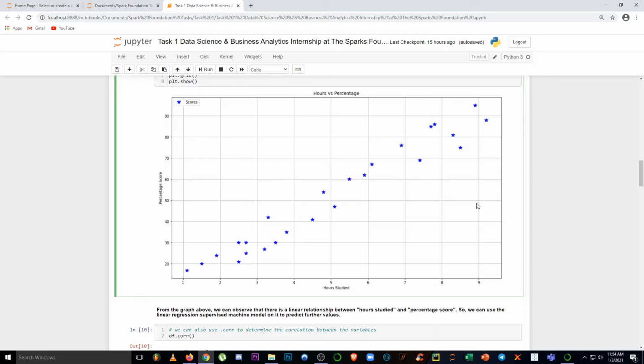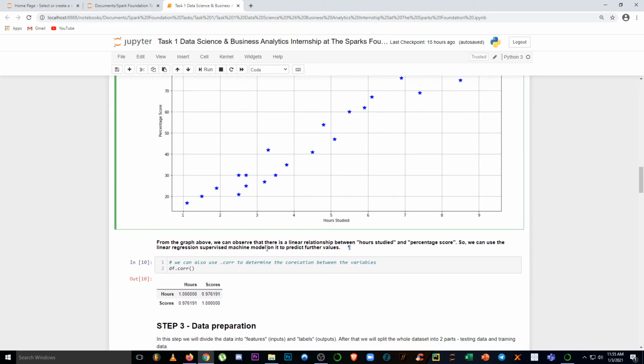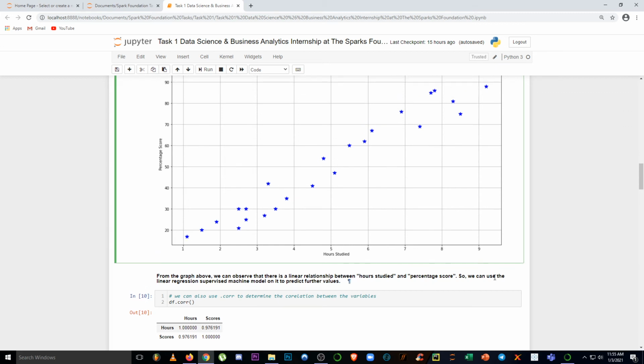As you can see, this is the result, and we can already see that we can give a best fit line here, and we can easily fit a line inside our data. From the above graph, we can observe that there is a linear relationship between hours studied and percentage score. So we can use the linear regression supervised machine learning model on it to predict the future values.